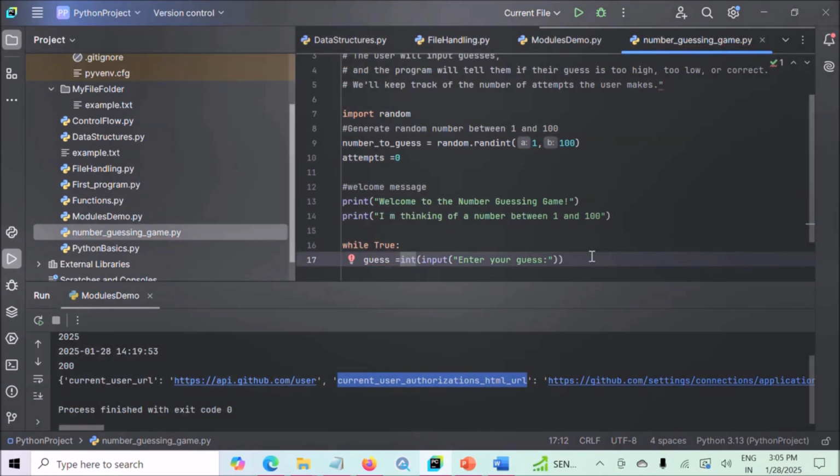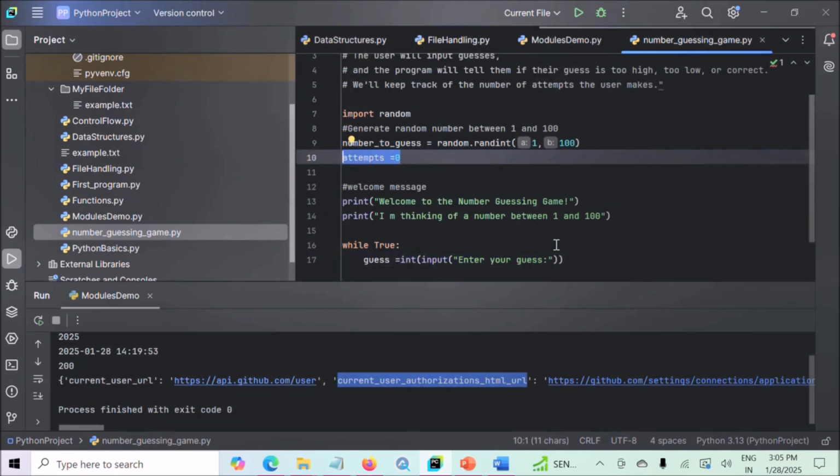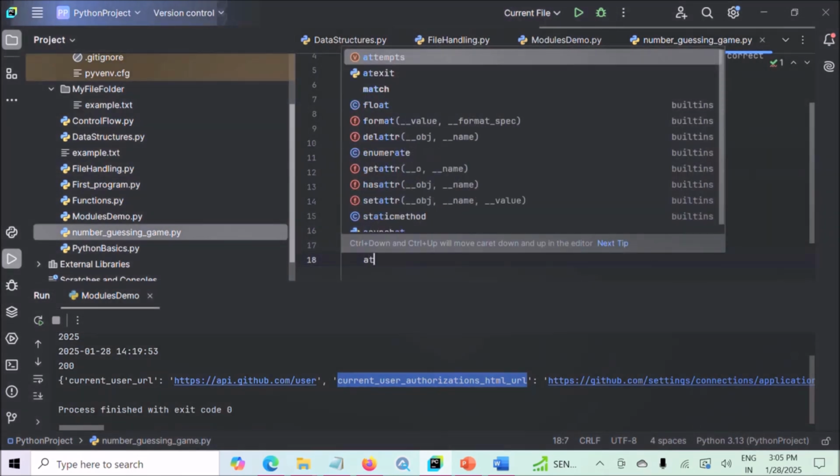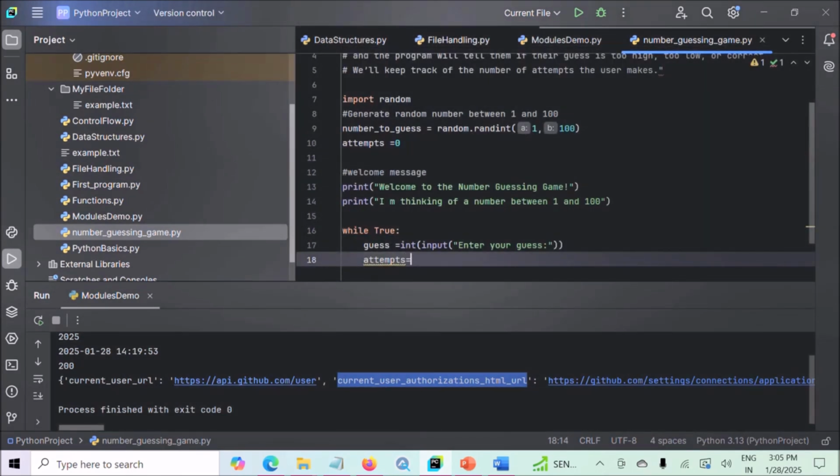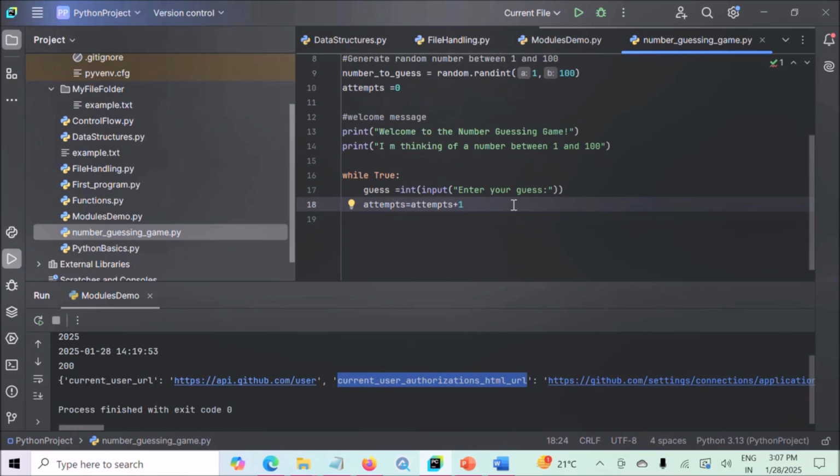Now next, each time user guesses, we have to increment this attempt counter by 1 so that we can maintain the number of attempts. Attempts equals attempts plus 1. Or you can write attempts plus equal 1. Both are correct. Either this way or this way. Both the approaches are correct.